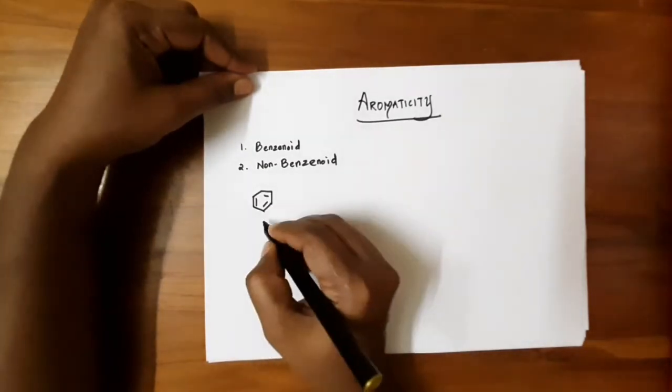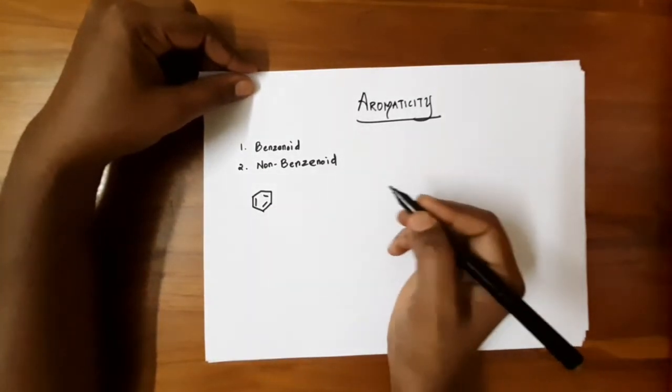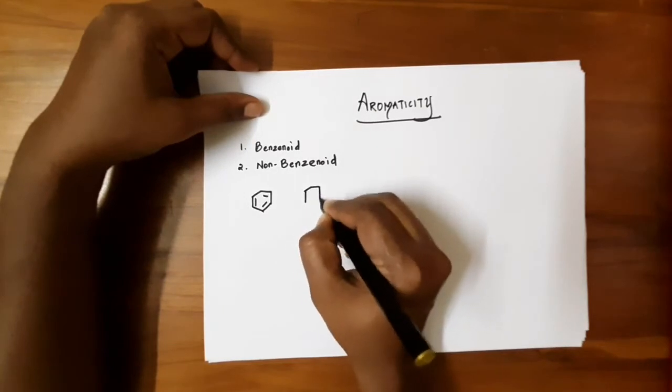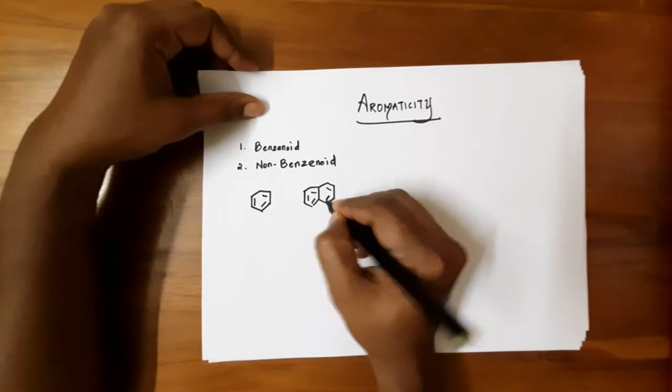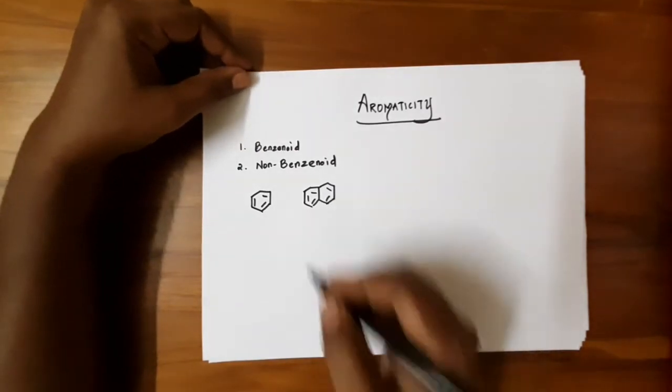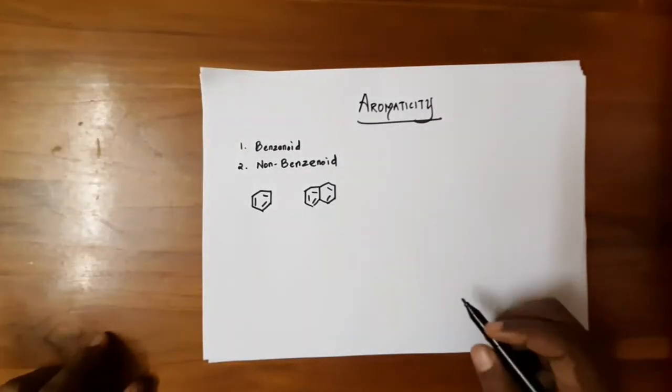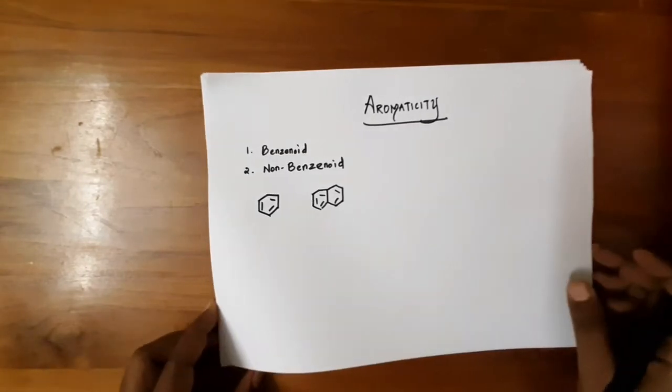So what is this? This is the benzene structure. This is an example of an aromatic compound. This is naphthalene. It is a polycyclic hydrocarbon. The two rings are fused together.